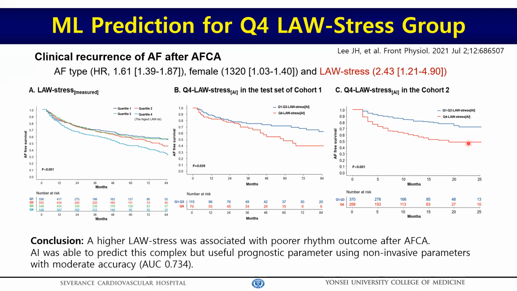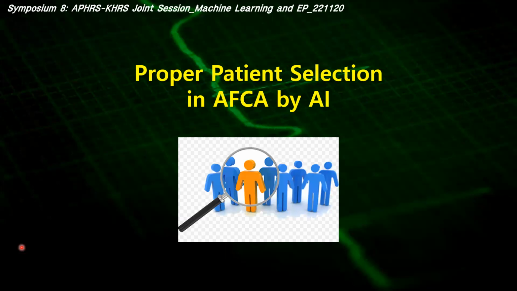And the machine learning predicted Q4 high wall stress group also showed significantly higher AF recurrence in the independent cohort. So we concluded that higher LA wall stress was associated with poorer rhythm outcome after ablation, and AI was able to predict this complex but useful prognostic parameter using non-invasive parameters with moderate accuracy.